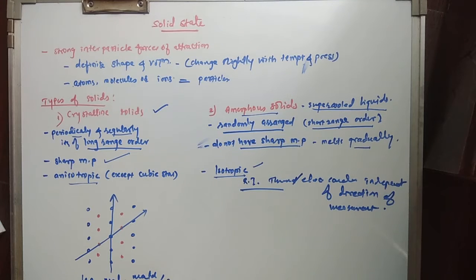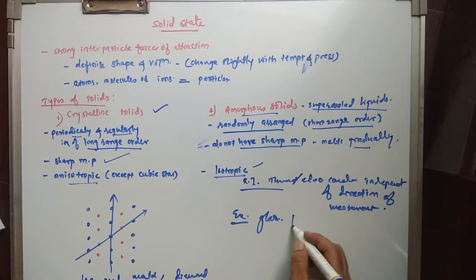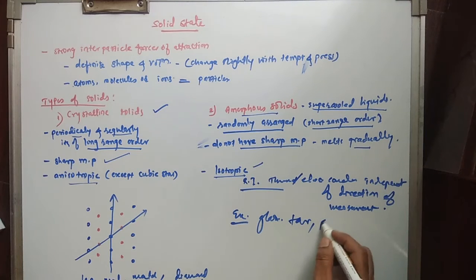The examples of crystalline solids are ice, NaCl, metals such as copper, gold, aluminium, and materials like diamond and graphite. So these are the examples of crystalline substances. And the examples of amorphous substances are glass, plastic, rubber, etc. Even tar is an example.